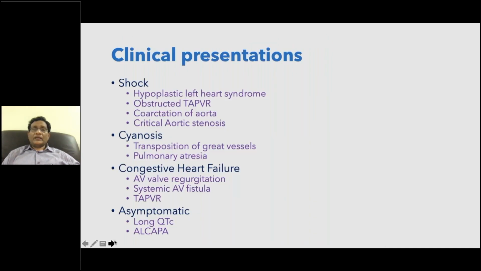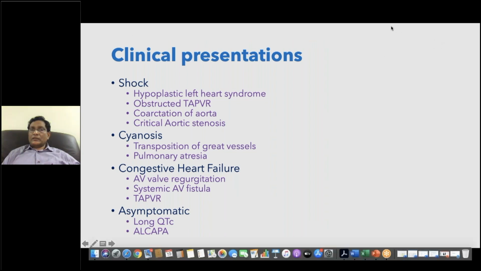In summary, in the neonatal period you have 4 types of presentations. One is shock presentation, second is cyanosis presentation, third is heart failure presentation, and sometimes you will see asymptomatic babies.